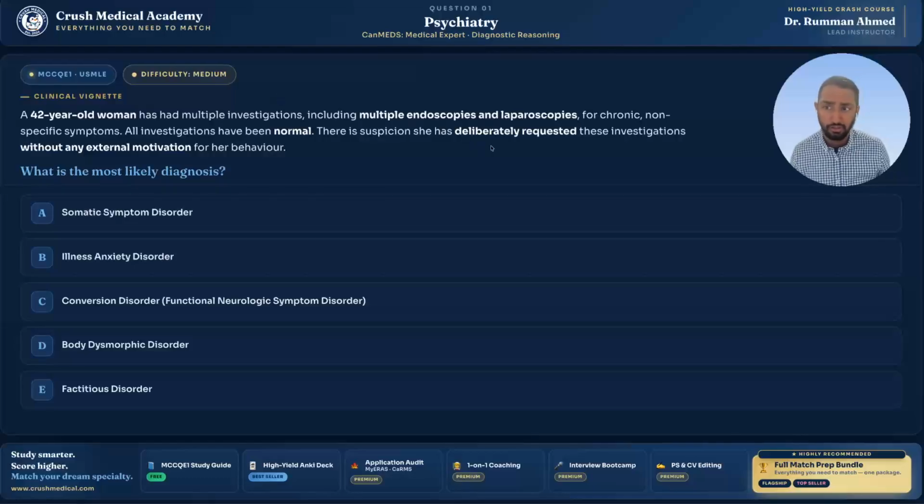Let's jump into the question. So we have a 42-year-old woman who's had multiple investigations, including multiple endoscopies and laparoscopies for chronic non-specific symptoms. All investigations have been normal. There is suspicion she is deliberately requesting these services without any external motivation for her behavior. Which of the following is the most likely diagnosis?